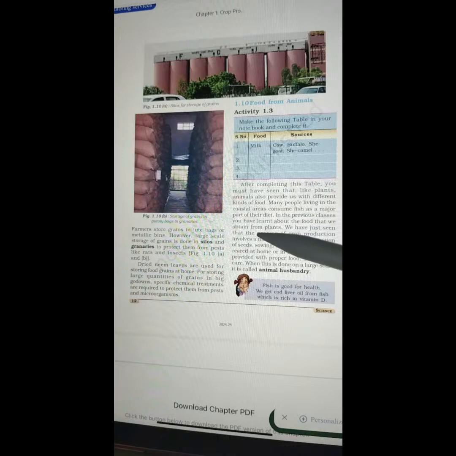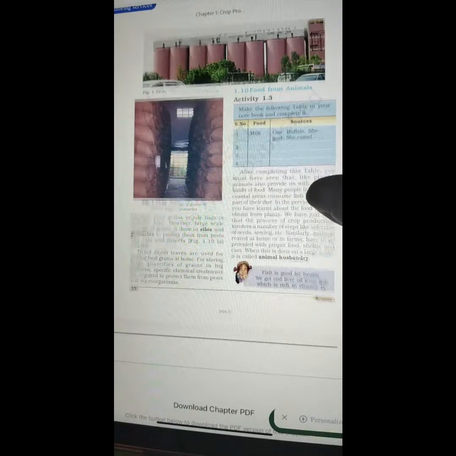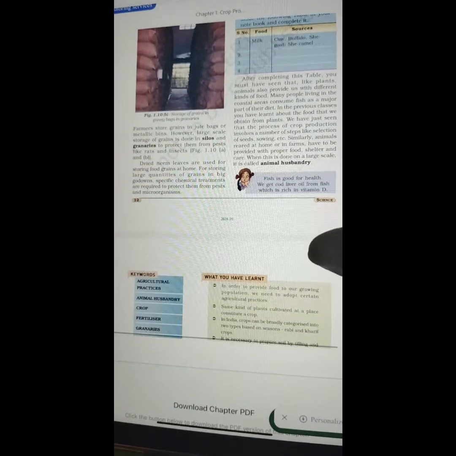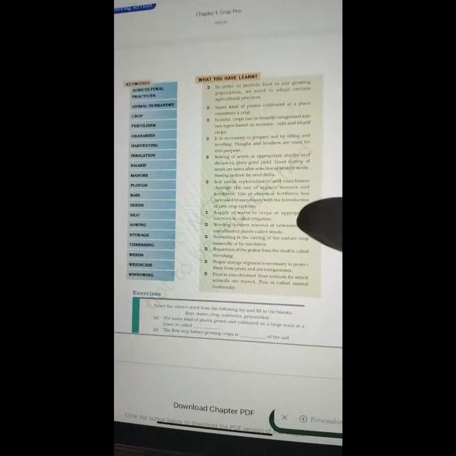In the previous classes, you have learnt about the food that we obtain from plants. We have just seen that the process of crop production involves a number of steps like selection of seeds, sowing, etc. Similarly, animals reared at home or at farms have to be provided with proper food, shelter, and care. When it is done on a large scale, it is called animal husbandry. Fish is a good source for health. We get cod liver oil from fish, which is rich in vitamin D.